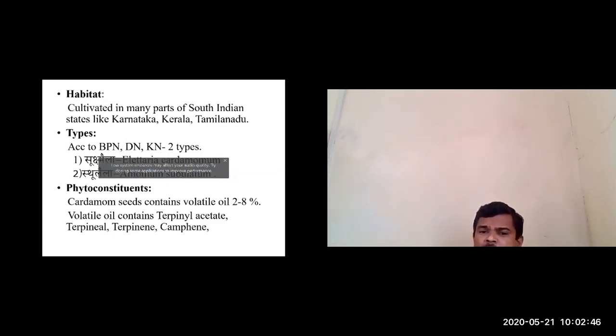There are many active principles present, but for remembrance purpose I have mentioned only a few. First you have to mention the active principles of Ela, as the seeds contain mainly volatile oil. This volatile oil contains terpenyl acetate, terpineol, terpinene, and camphene. So these are some of the active principles.